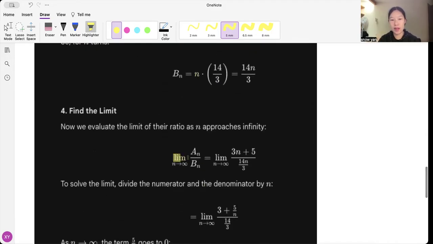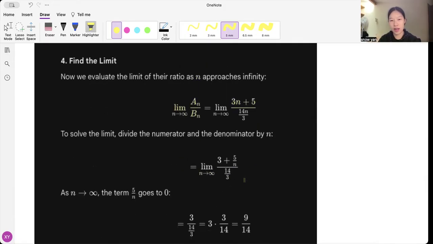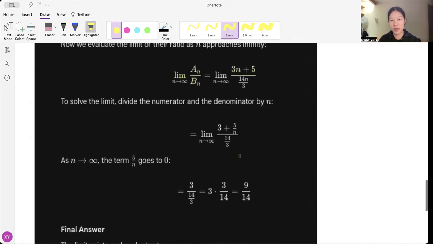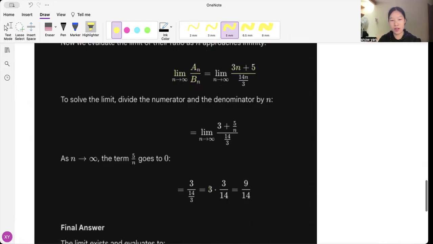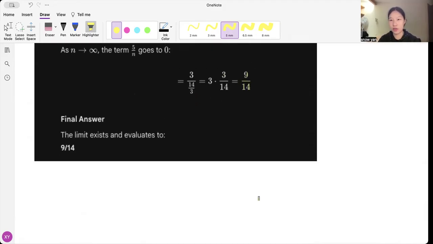So we're going to find the limit as n goes to infinity of An divided by Bn. So then it would just be 3n plus 5 divided by 14n over 3. We divide by n. As n goes to infinity, this 5 over n goes to 0. Then we just put the 3 up on top and we get 9/14. And that would be our final answer.